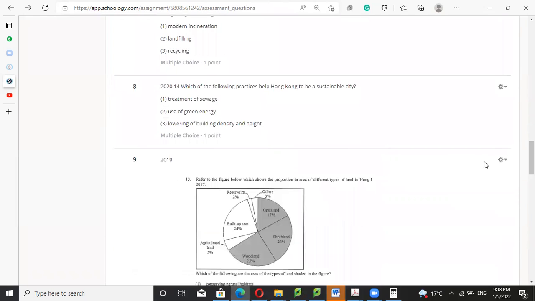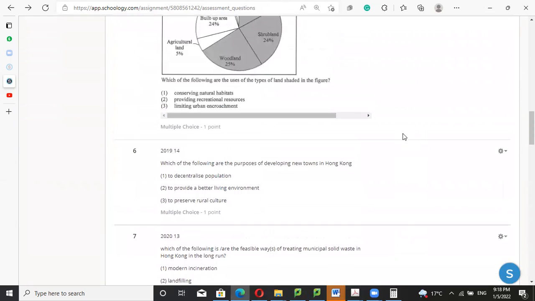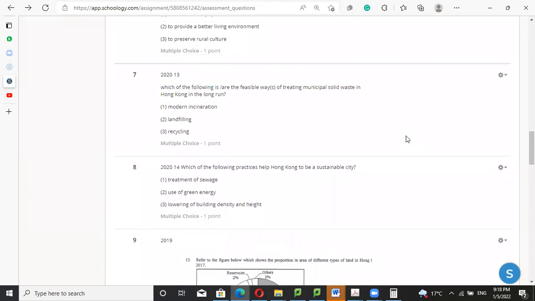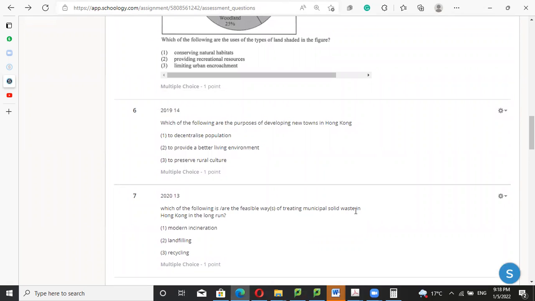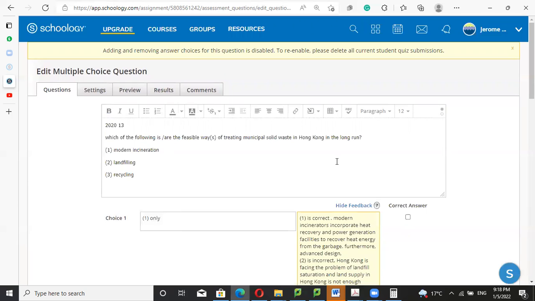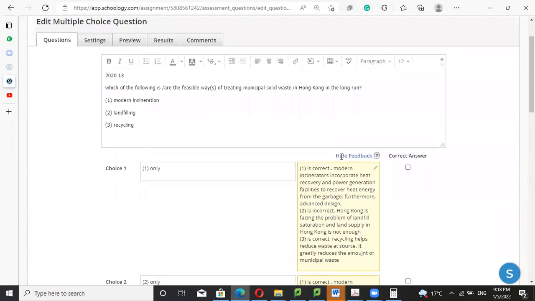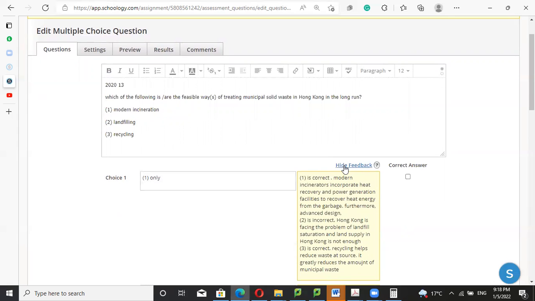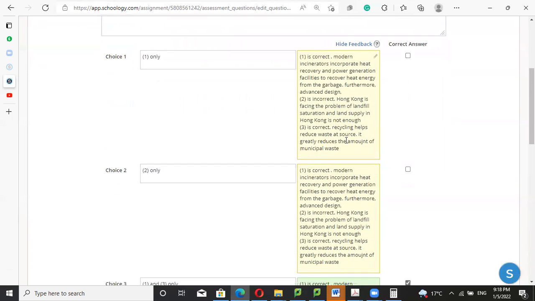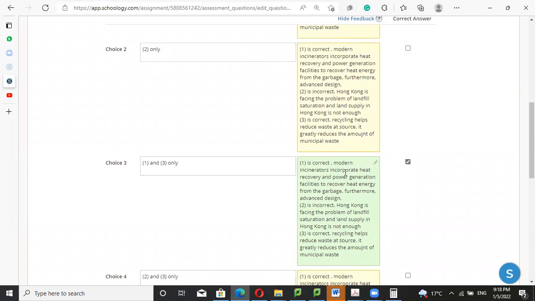And then, let's see, number 7. Which of the following is the feasible way of treating the municipal solid waste in Hong Kong in the long run? Modern incineration, number 1, is correct because it can reduce the use of landfill. Landfilling is not right because landfilling occupies a lot of space. Recycling is also right. So the answer is 1 and 3, because recycling really can reduce the waste at the source.